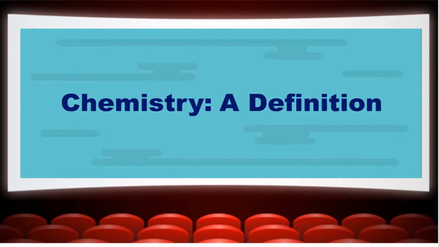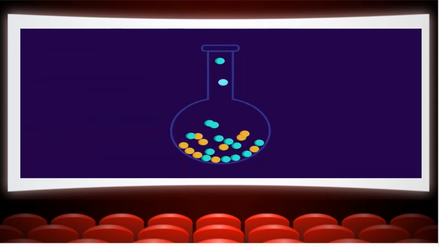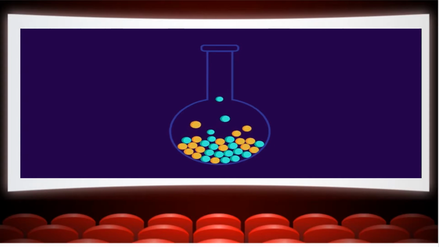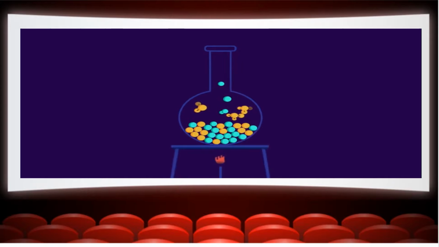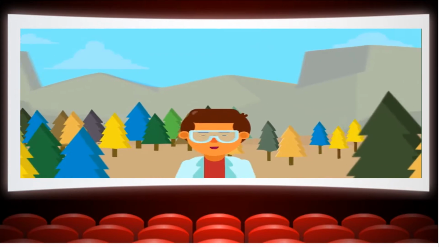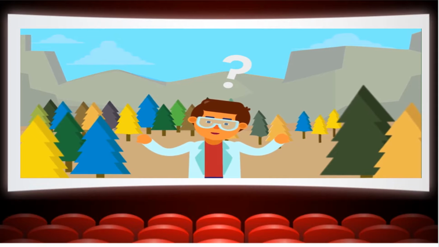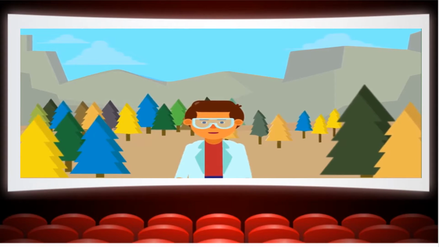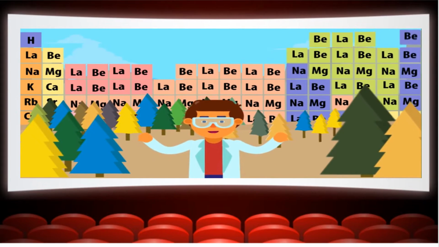Chemistry, a definition. Chemistry is the study of matter, including its composition, properties, and structure, how it changes, and how it interacts with energy. This is a pretty simple definition that sums up what is actually a complex and fascinating subject. If you have ever asked why or how something is in the natural world, odds are good that your question and the answer were related to chemistry.